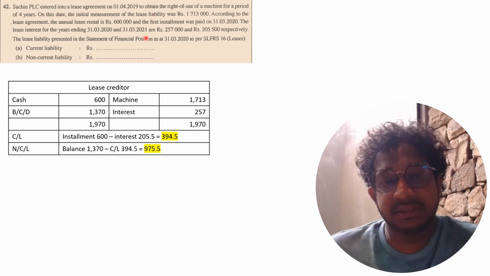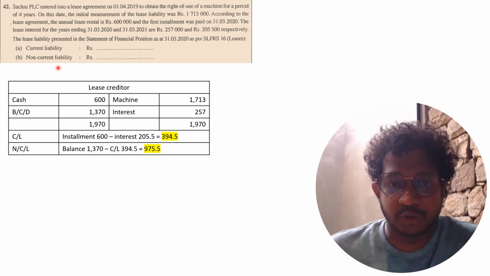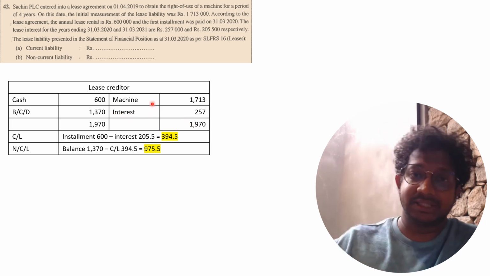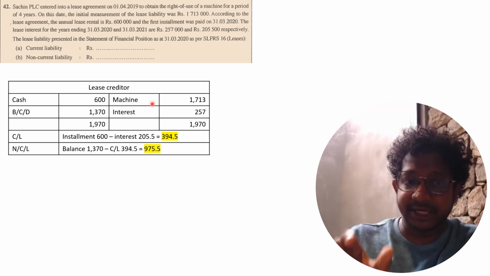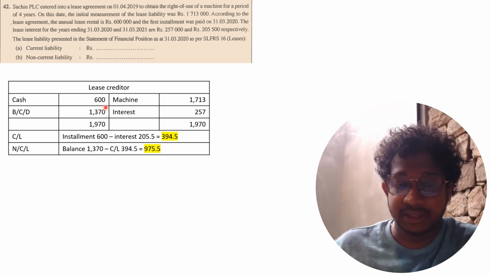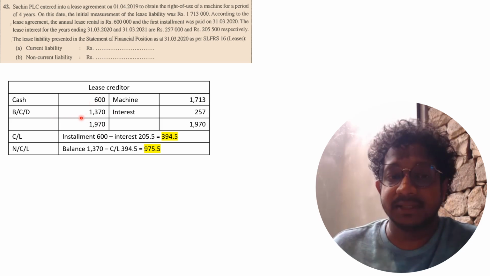42, they have given information about a lease agreement, and then they are asking for the current liability and the non-current liability at the end. So the initial lease liability is 1,713,000. That is the opening balance of lease creditor at credit. And the interest that you have to pay to the lease creditor for this year is 257. This interest is also payable to the lease creditor, so the interest is credited into the lease creditor account. And then you are paying the installment 600. So cash credit, lease creditor debit. Then you can find out the closing balance of lease creditor as